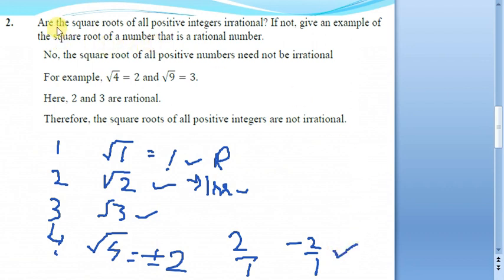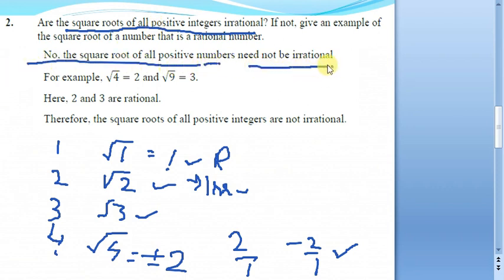So here they are asked: are square roots of all positive integers irrational? No, that is the reason. The square roots of all positive integers need not be irrational. They may be, but they need not be. If you take 2 and 3, they are irrational.